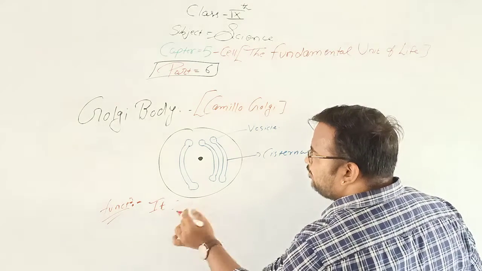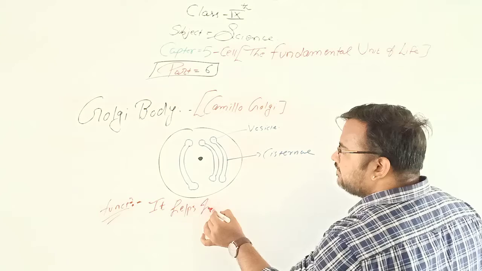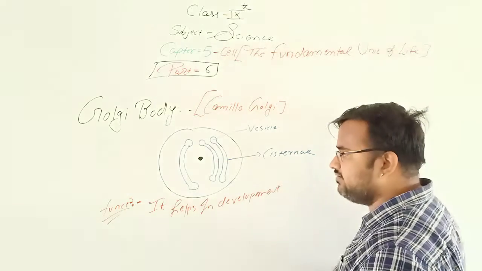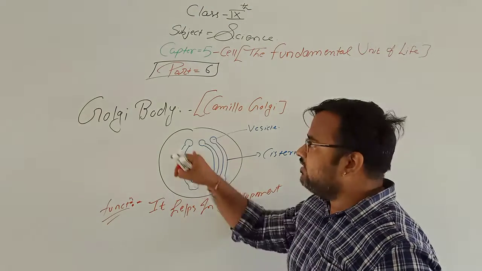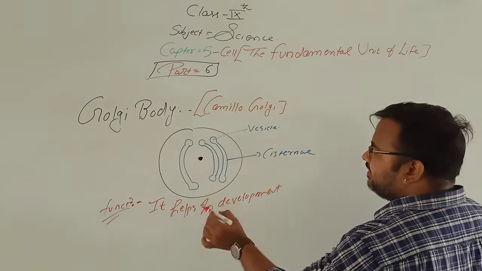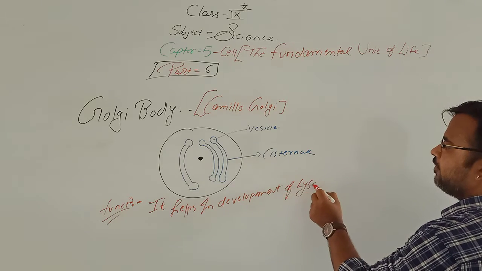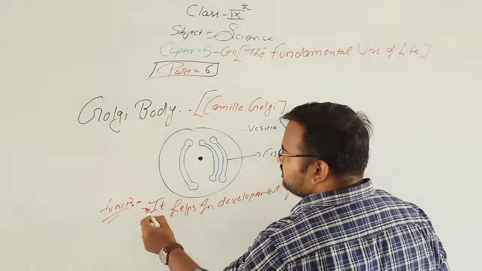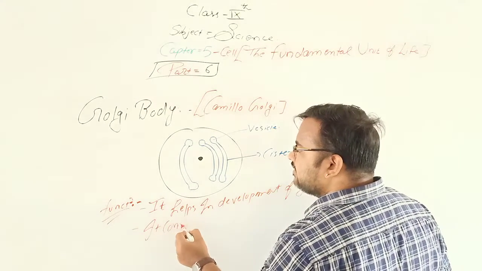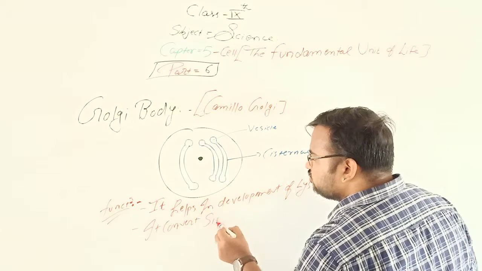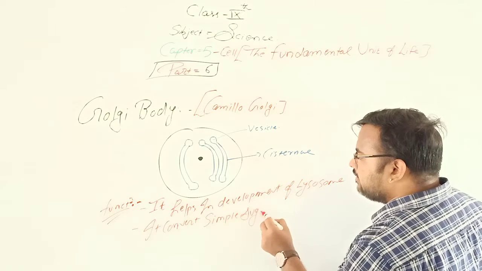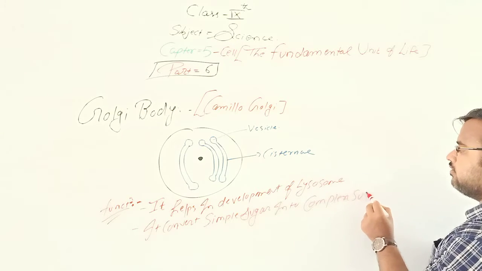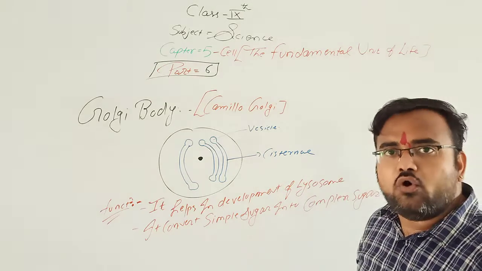This is the main function, and it can be asked in the examination; it is a very famous question. What is the main function of the Golgi body? It helps in the development of lysosomes. Or one more function: it converts simple sugar into complex sugar. These are the two main functions of the Golgi body.